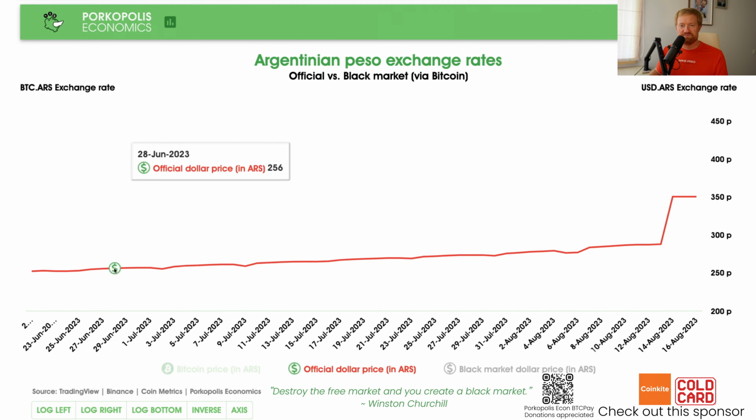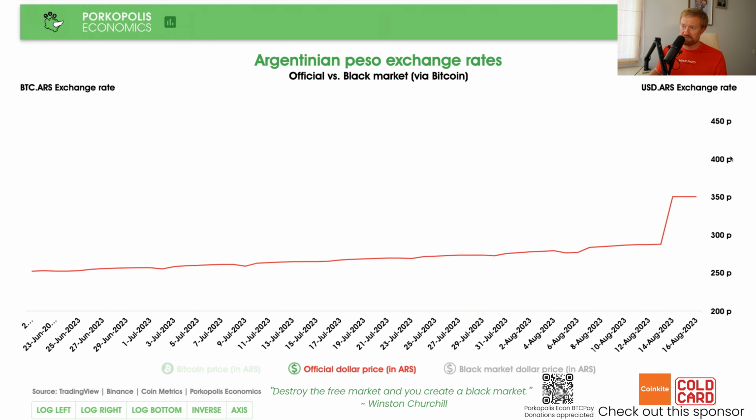All right, so here we have a quick little chart of the Argentinian peso against the dollar. We see the devaluation that occurred here by the government just a couple days ago on August 14th. The peso was officially around 287 pesos per $1, and on August 14th, they devalued it a little over 20% to 350 pesos per dollar.